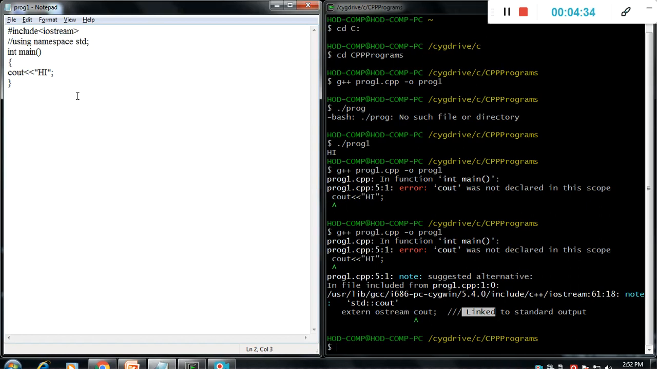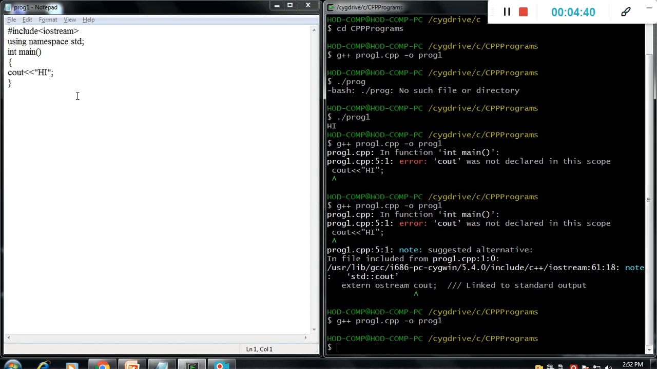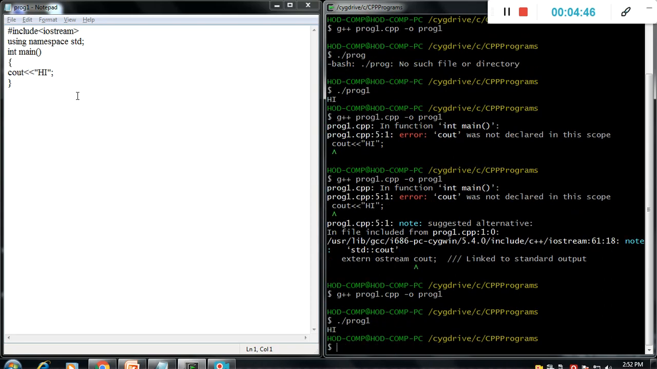Now we will remove this, save. You need to save to run the reflection. Okay, now it compiles without error. Now we will run it. It gives hi again. This is the reflection about the use of using namespace, or the #include iostream.